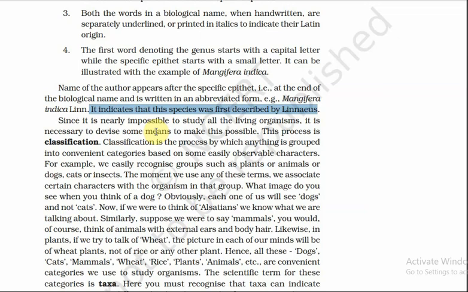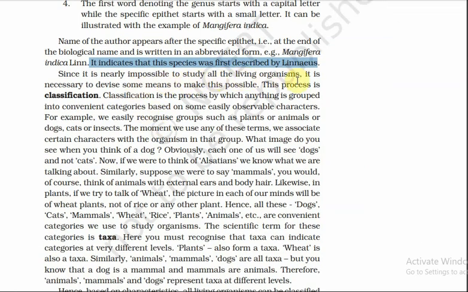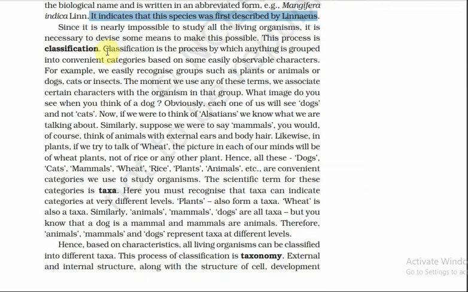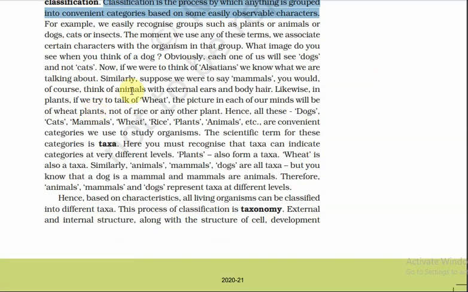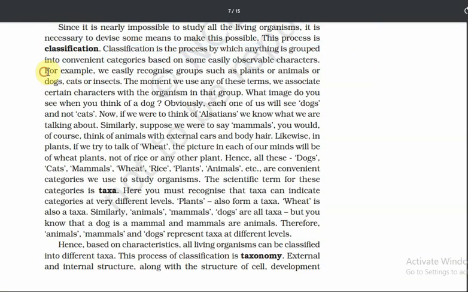Since it is nearly impossible to study all the living organisms, it is necessary to devise some means to make this possible. This process is called classification. Classification is the process by which anything is grouped into convenient categories based on some usually observed characters. We have to characterize the different characters of the different species and then classify. That is called the classification process. Here is one example you have to see: dogs and cats.